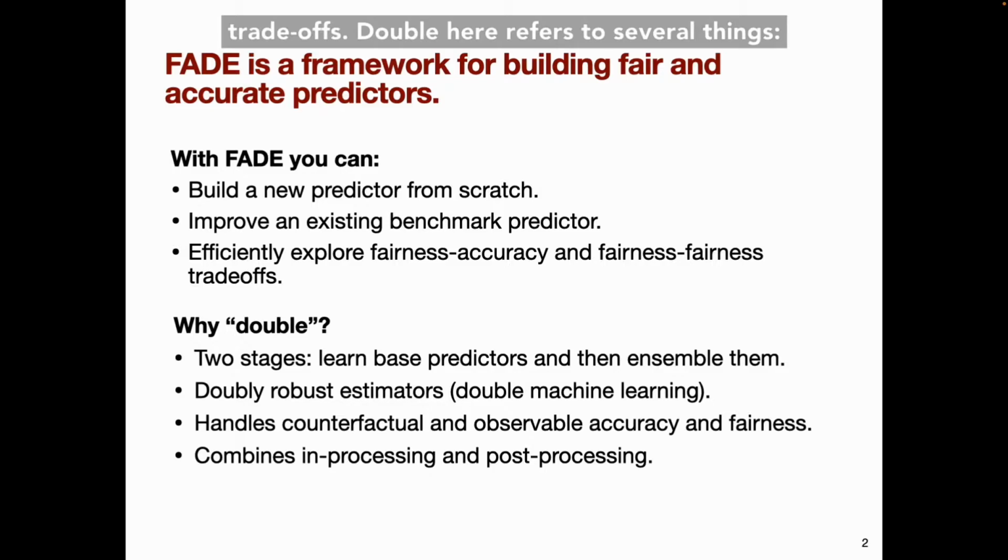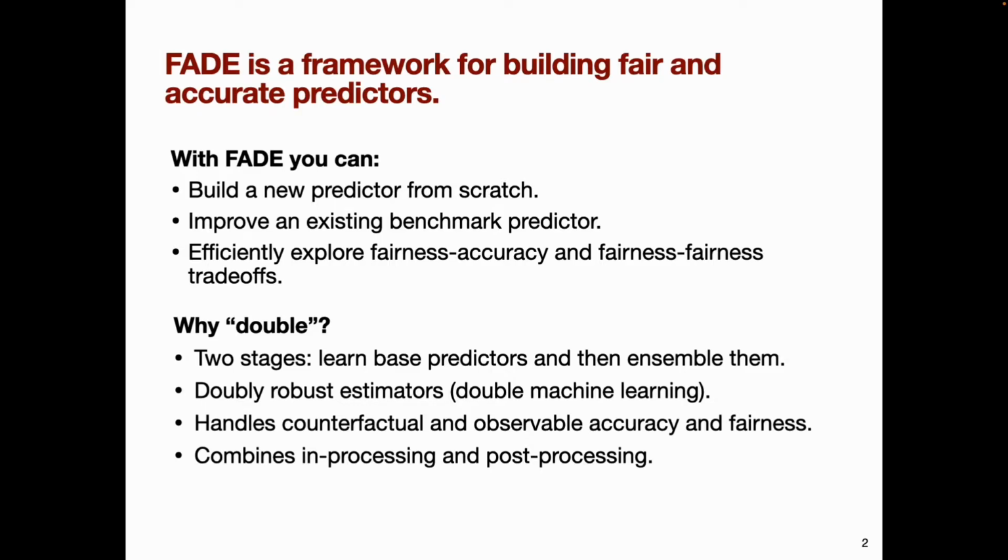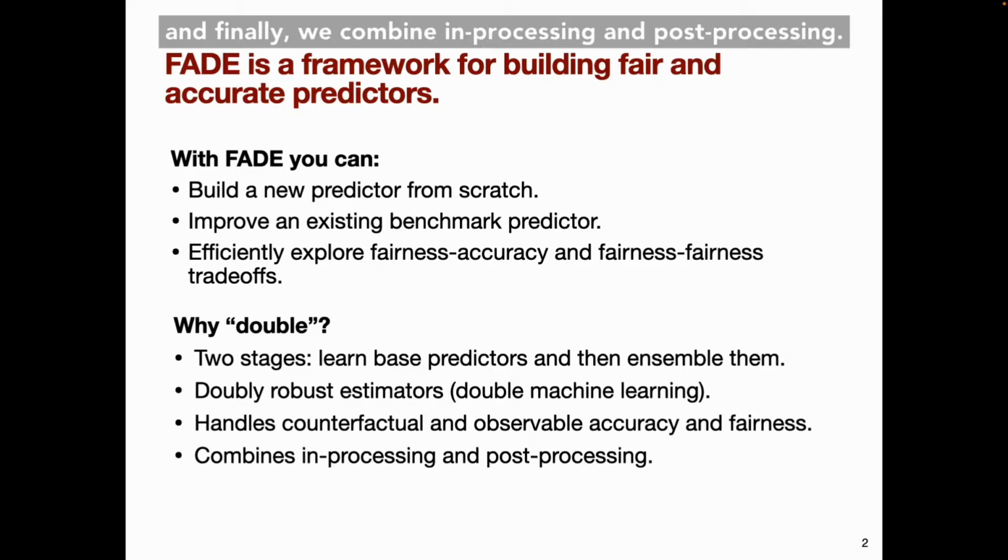Double here refers to several things. We optionally build fair predictors in two stages, first learning a set of base predictors and then ensembling them. We use doubly robust estimators, which also appear in the literature under the heading double machine learning. We handle both counterfactual and observable fairness and performance criteria. And finally, we combine in-processing and post-processing.